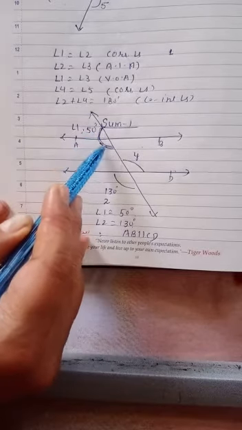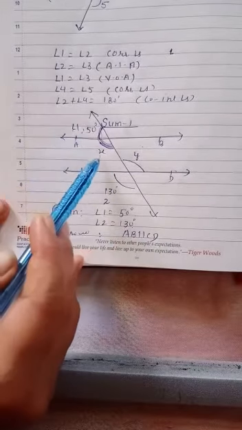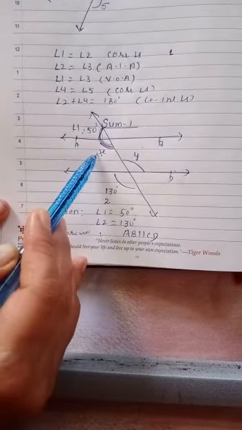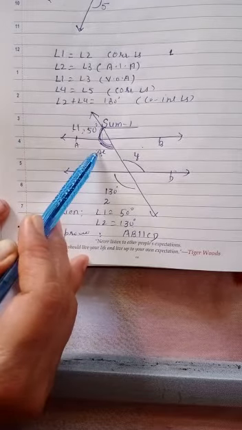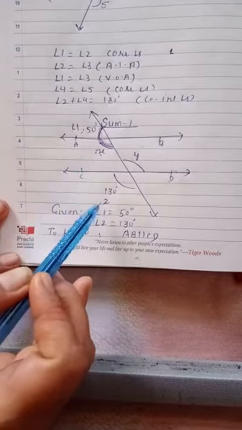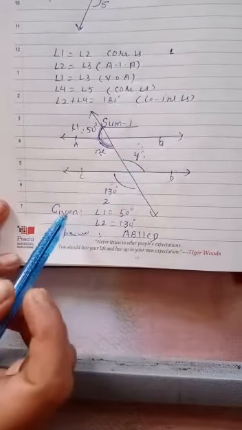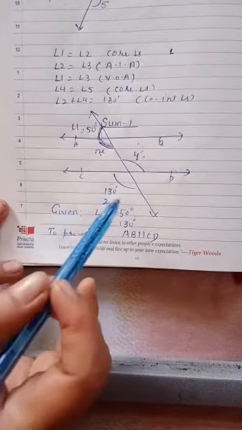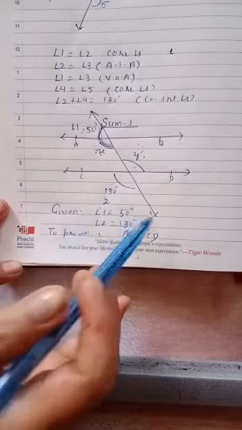As angle 1 is 50 given, now can you see this one? Angle 1 plus 50 plus x, how much should it be? 180, of course, linear pair angle. So by putting the value of 1, we are able to find the value of x. The x value we get is 180 minus 50, that is 130. In the same way, can you see angle 2 and y, which type of angles these are? These are vertically opposite angles. So I can say the value of y is also 130, that is equal to angle 2 by vertical.